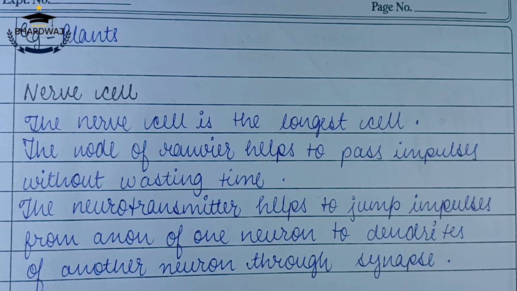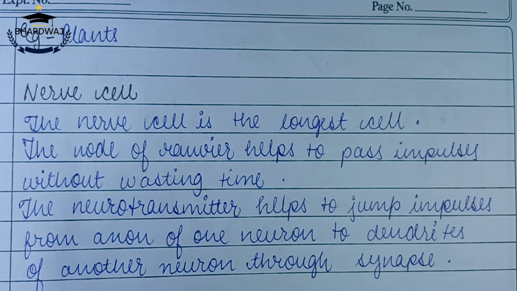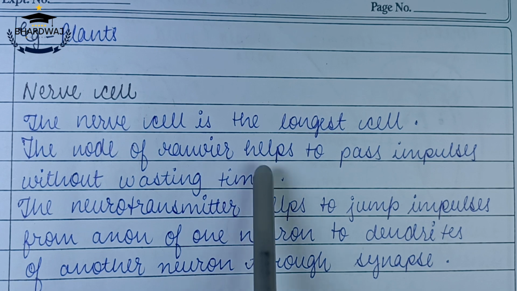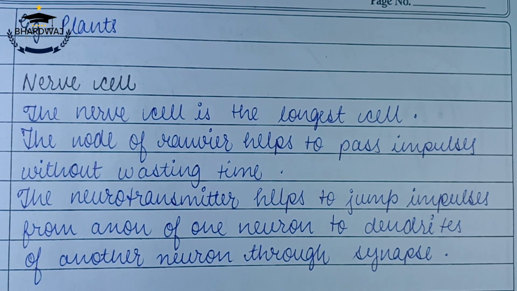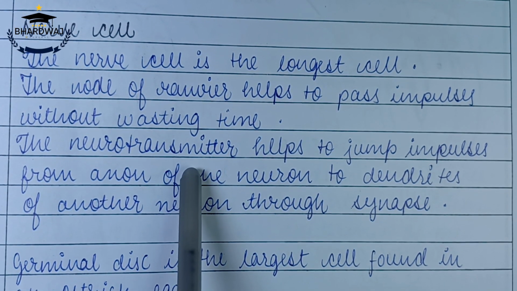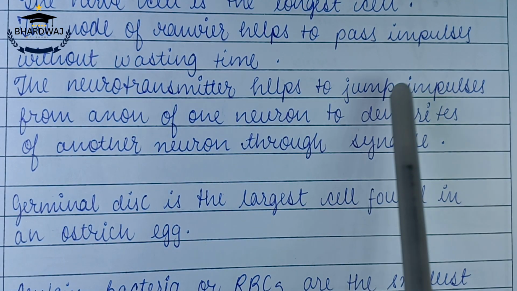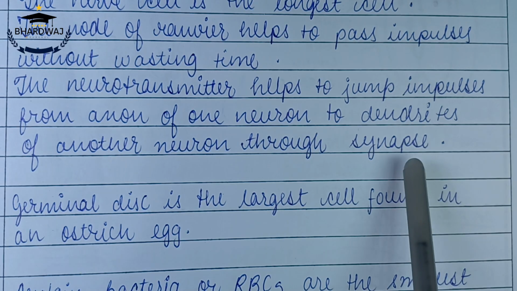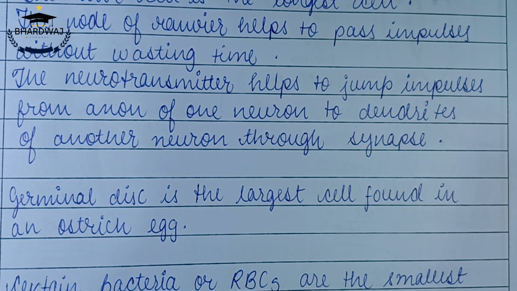Now, as we were talking about multicellular organisms, these are the organisms which contain many cells, meaning more than one. Example, plants. Now, nerve cell. Nerve cell is the longest cell. The node of Ranvier helps to pass impulses without wasting time. These are basically the parts of the nerve cell, like node of Ranvier, neurotransmitter and many more, which we will learn in the upcoming chapters. The neurotransmitter helps impulses jump from the axon of one neuron to the dendrites of another neuron through a synapse. Synapse is a small gap between two neurons from where the impulses jump from one neuron to another.